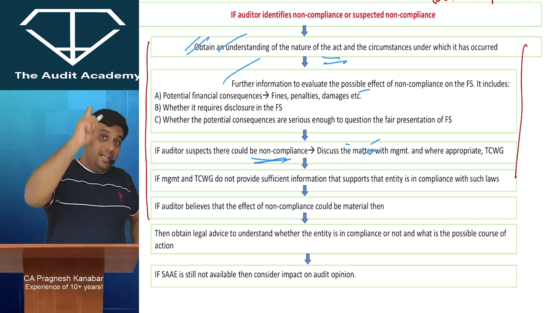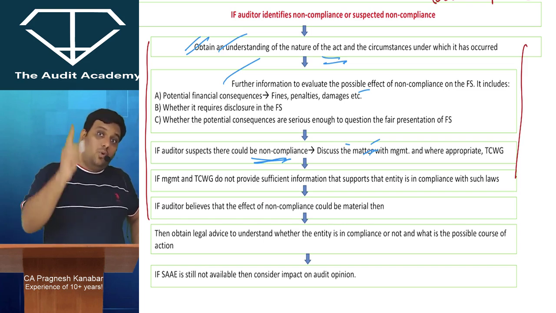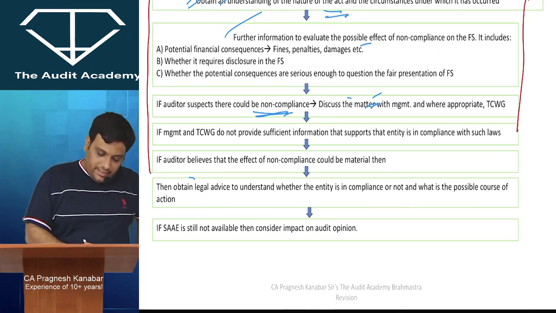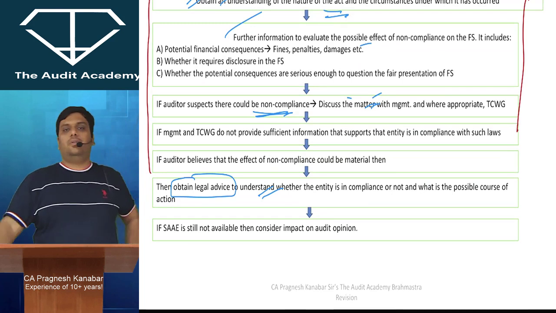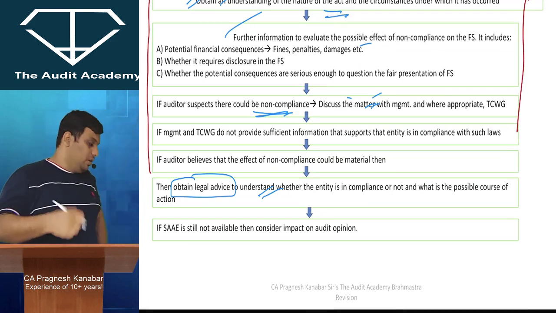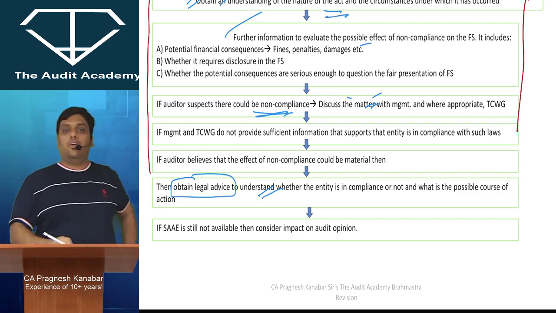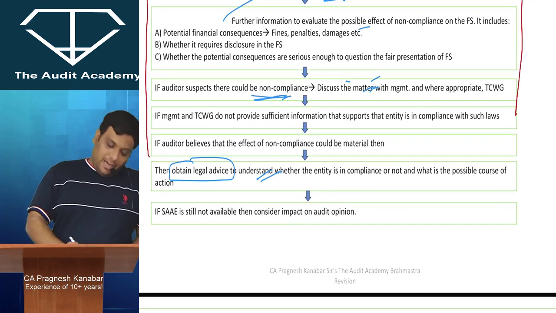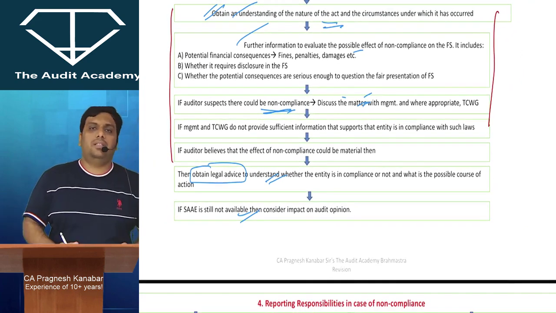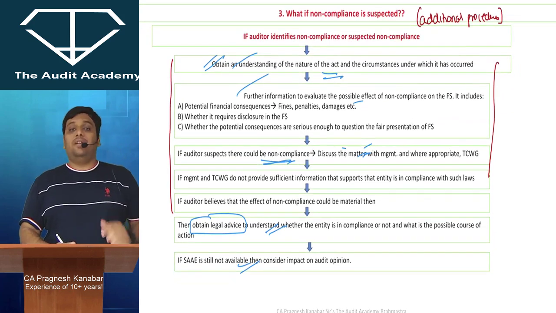But over here in this SA, even though management and TCWG are not cooperating with you, the SA goes one step ahead and says to obtain legal advice to understand whether the entity is in compliance or not. Because this is dealing with laws and regulations, ICAI wants you to take more effort over here. I hope I am clear with this. And after this also, if sufficient and appropriate audit evidence is not available, then obviously we are going to consider the impact on our audit opinion. I hope I made myself very, very clear.